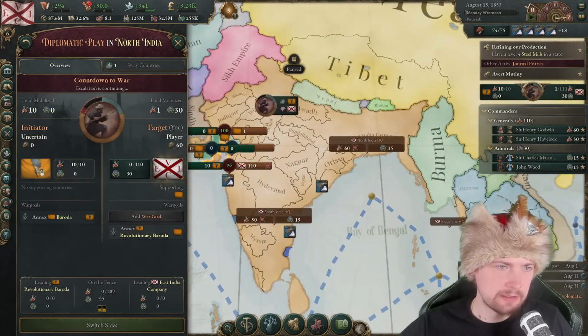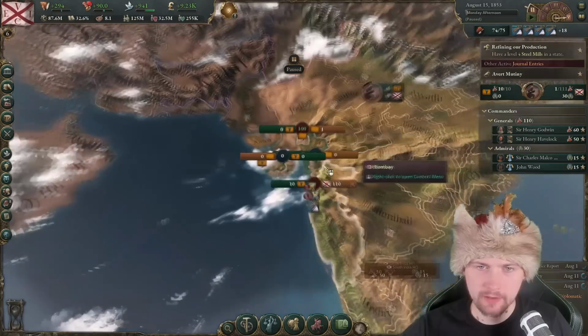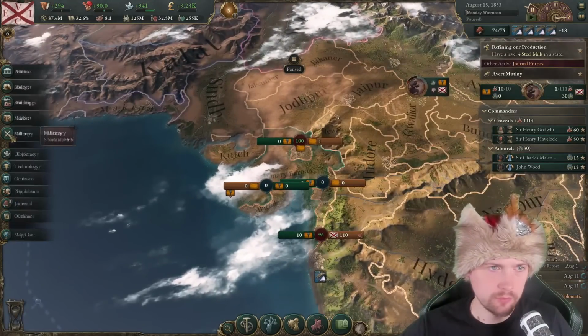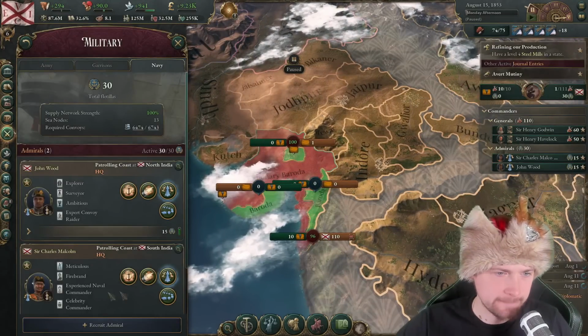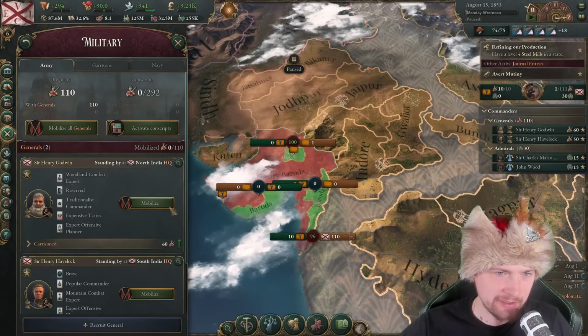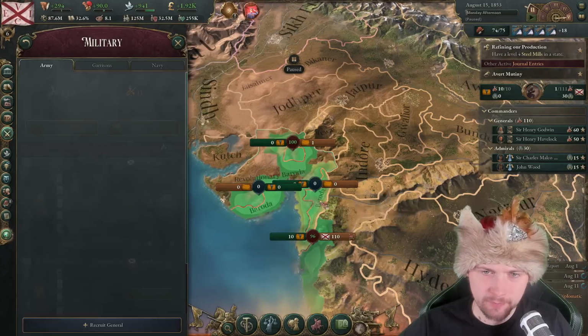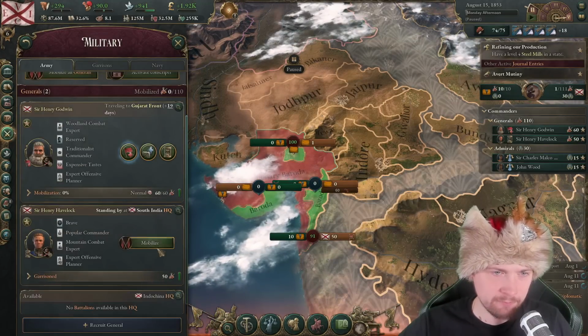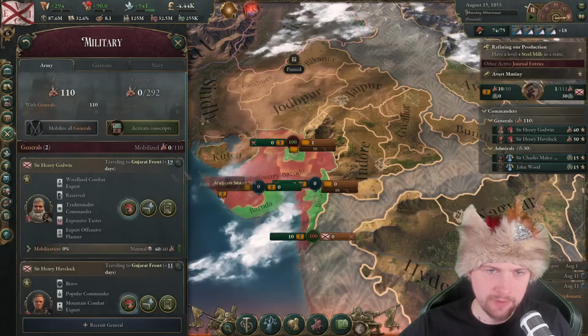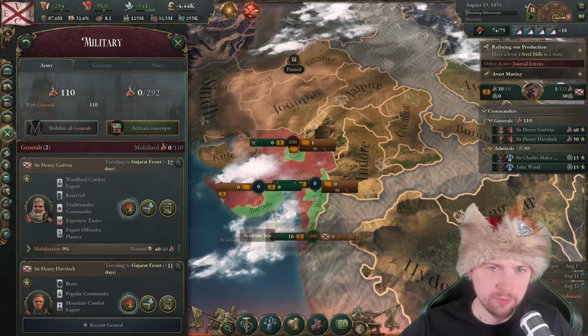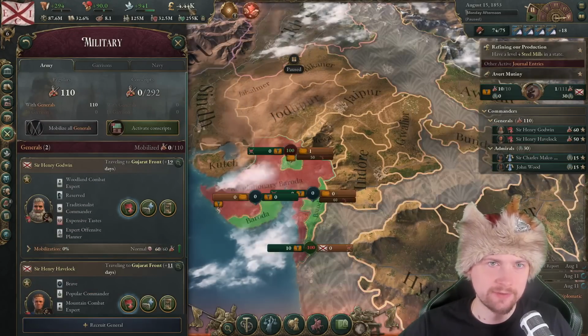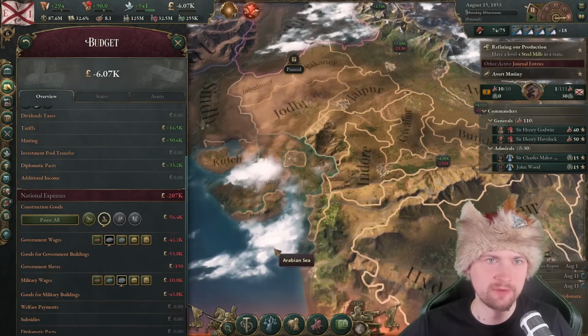What is this? Revolutionary Baroda. Ooh, they're trying. Oh, how did I not notice that. Let me go ahead right away. Mobilize an army, push the front line, mobilize another army, mobilize another army. We have to push all of these front lines, so let's just also start actually paying for our troops in order to achieve that.